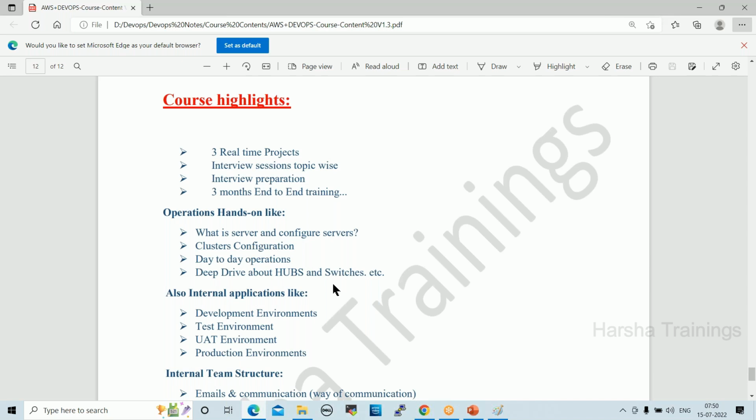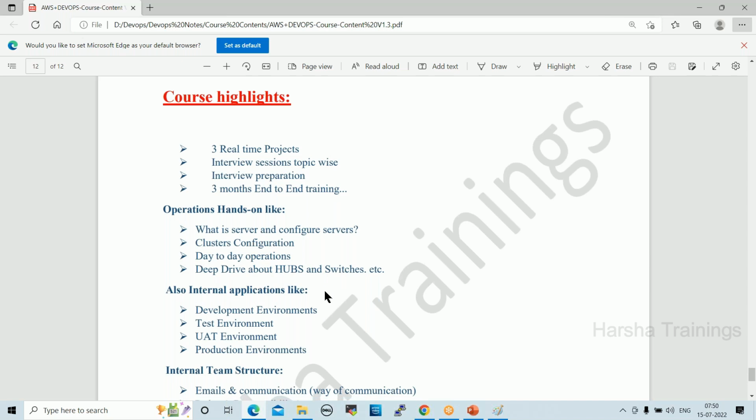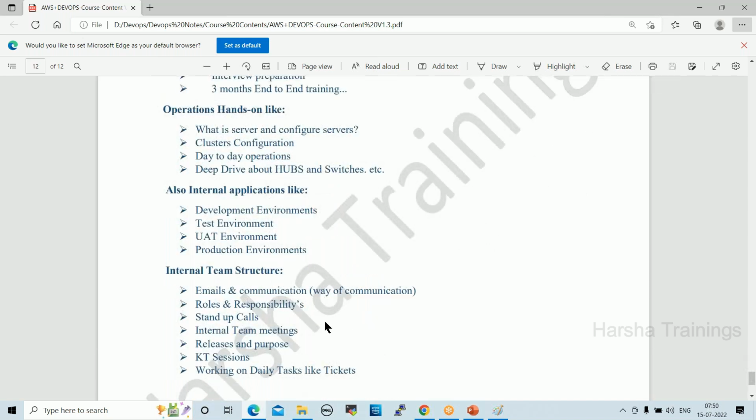After that, Wednesday onwards, slowly we'll enter into cloud. How to create a cloud account. What are the things available? What are the services available? We'll walk through the console. Slowly, we'll enter into the services like EC2, S3, VPC, different services are there. Fine. So email communications, roles, responsibilities, stand-up calls, internal team meetings, release and purpose, creative sessions, working on day-to-day activities, right? All these things will be covered.